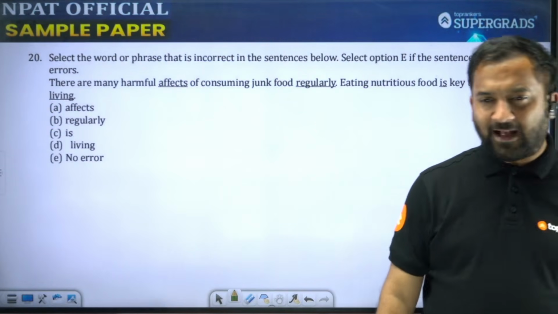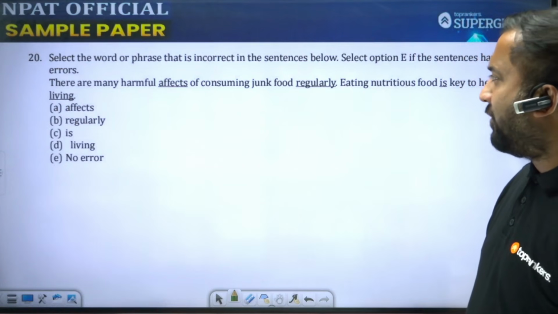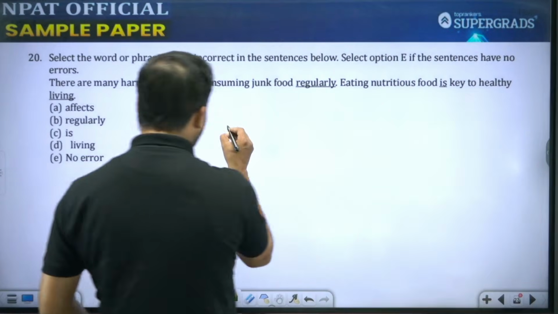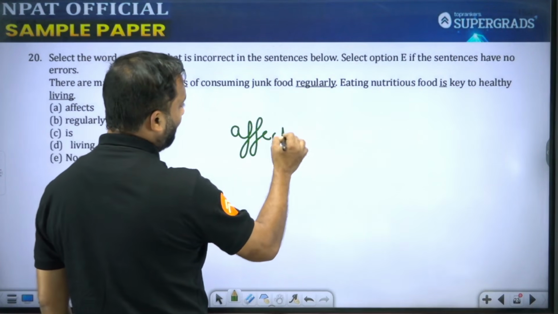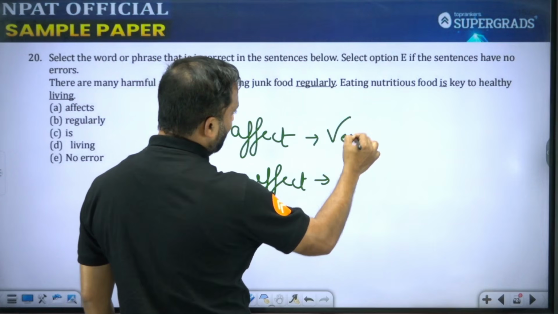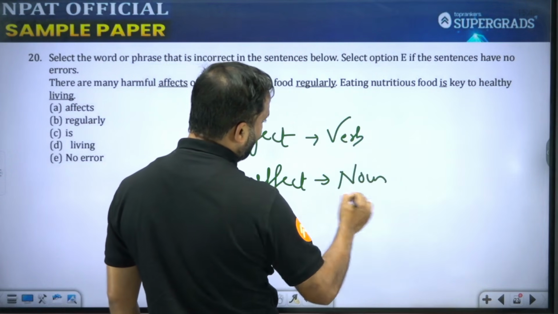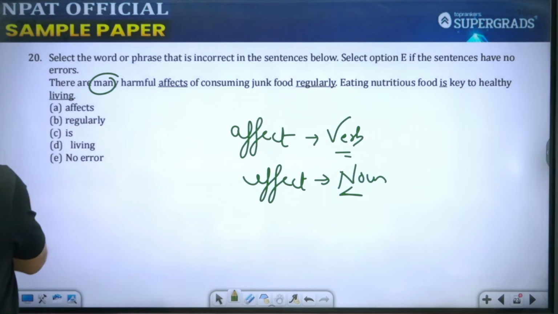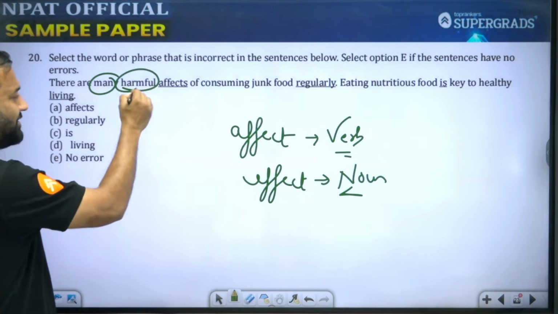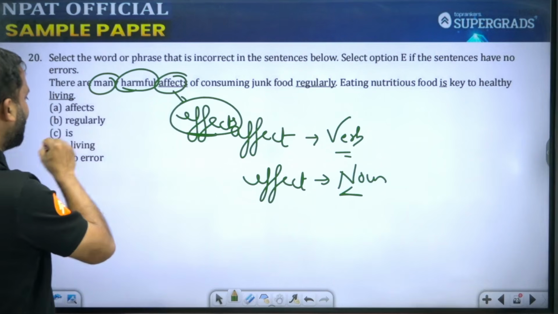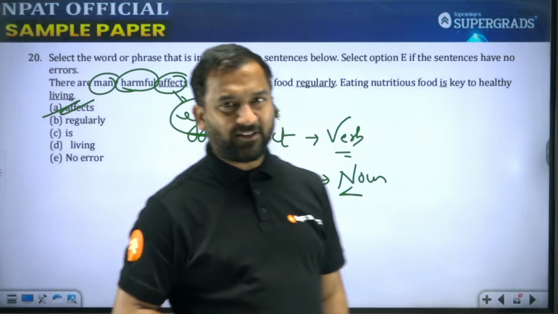And that brings us to the last question, students. There are many harmful effects of consuming junk food regularly. Eating nutritious food is the key to healthy living. Now, in this question, you must know the difference between affect and effect. Affect is a verb, students, and effect is a noun. There are many harmful, many. Then you have harmful. Harmful kya hai? Harmful, again an adjective. So you need a noun here. It should be effects and not affects. So the usage of affects was incorrect.